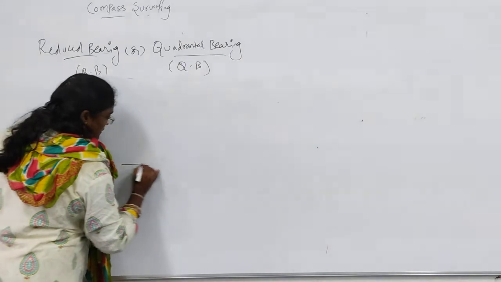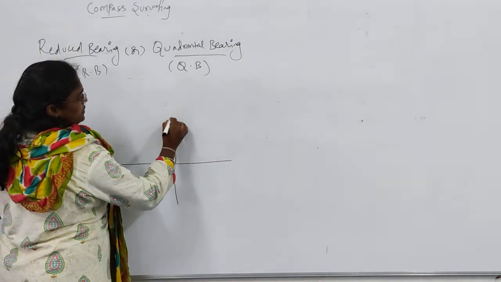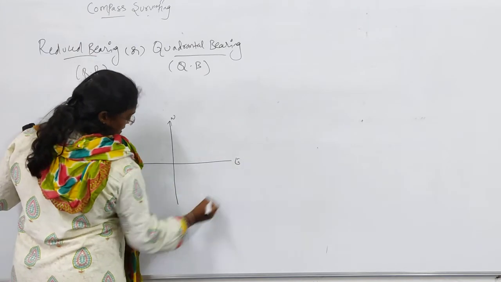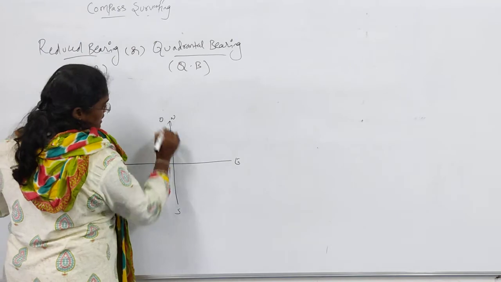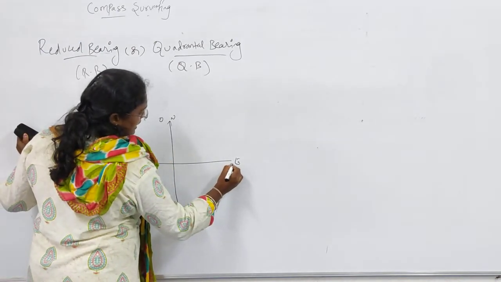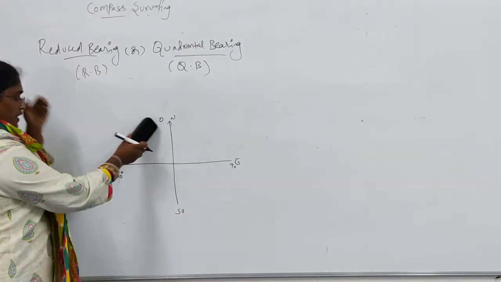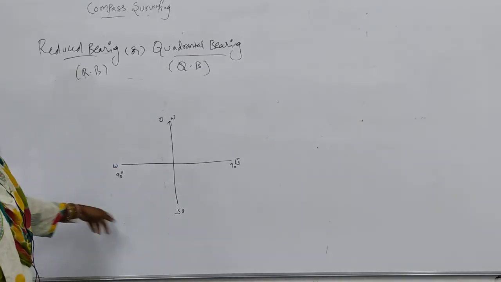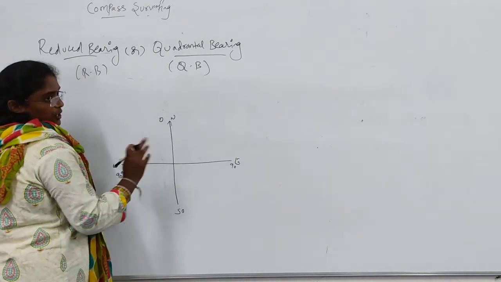As I have already told you, whenever you choose the surveyor's compass or quadrantal bearing system, this will be 0, this will be 90, this will be 0, this will be 90. North and south will be the reference towards east or west.